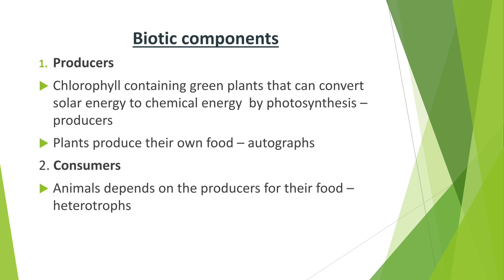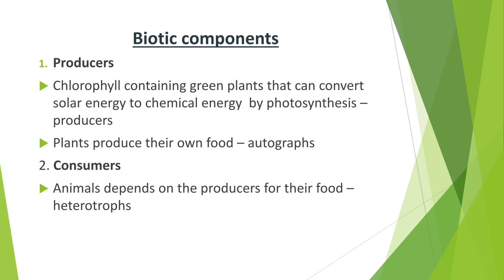They may depend on others, or they depend on each other. The biotic components include producers like plants, consumers like animals, and decomposers like microorganisms.